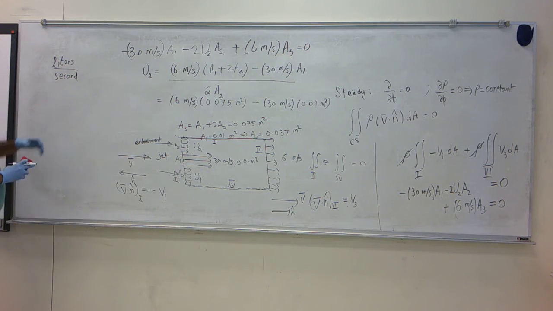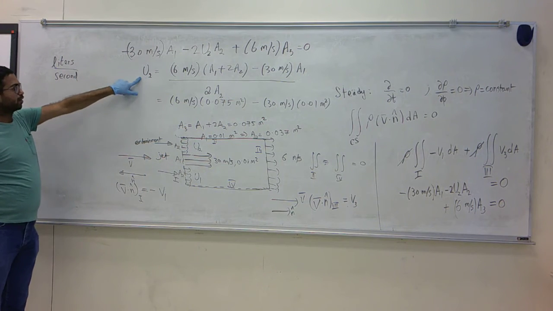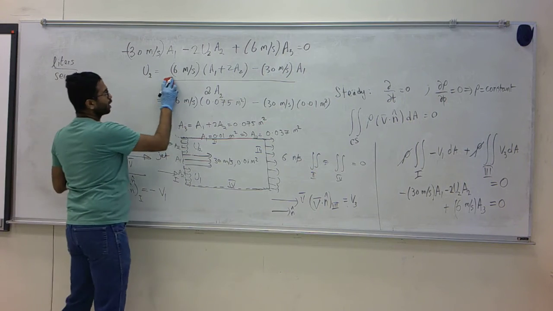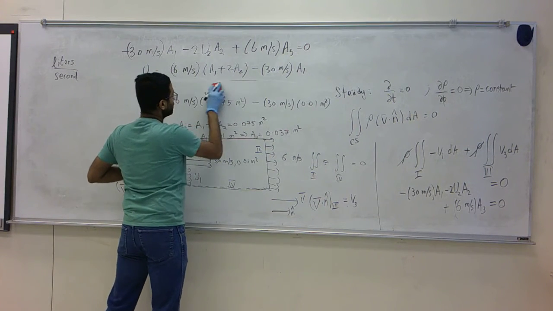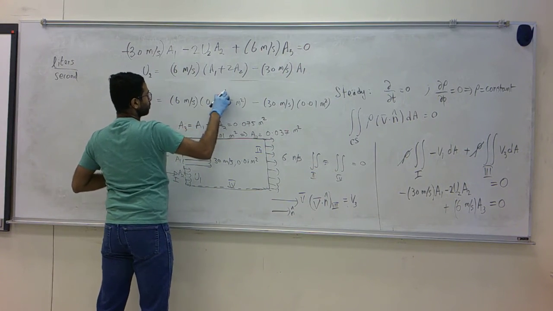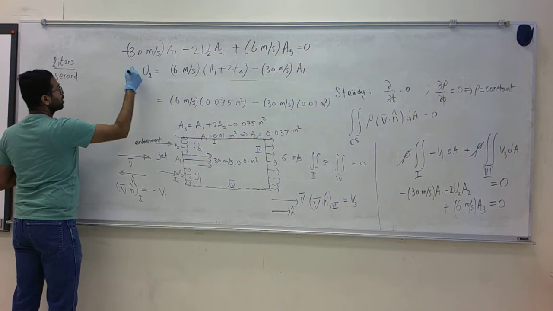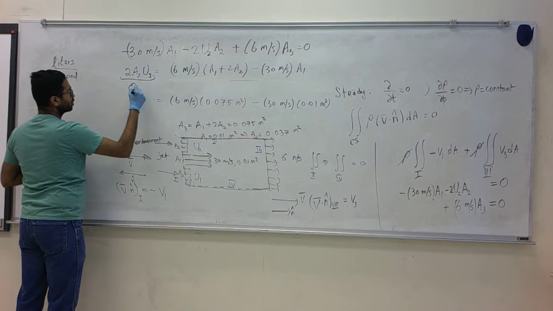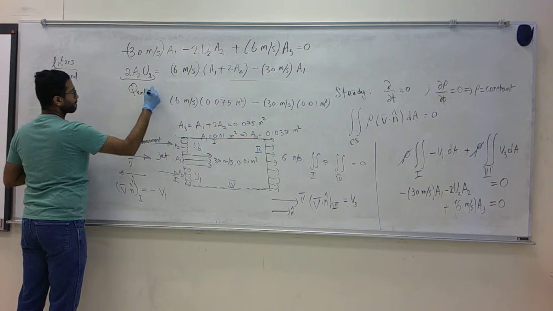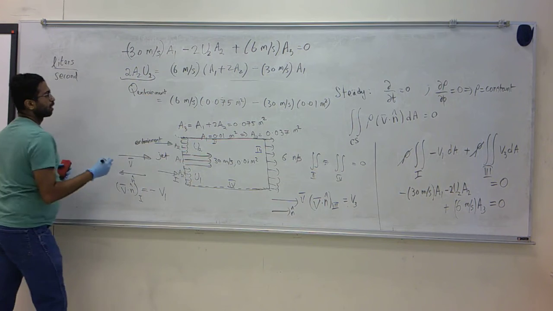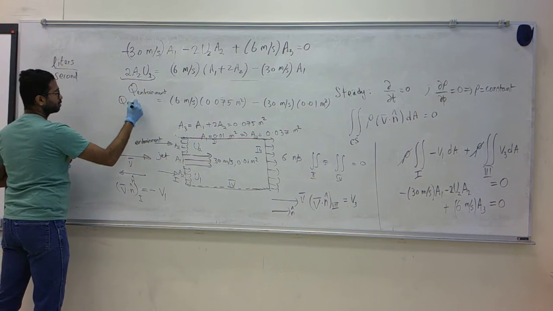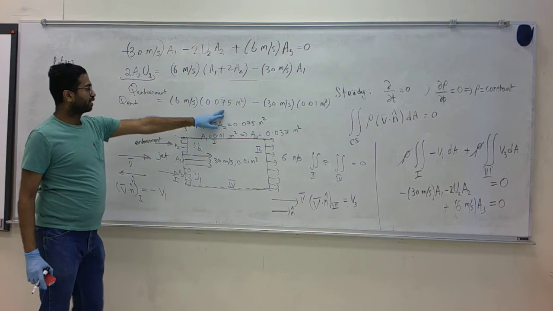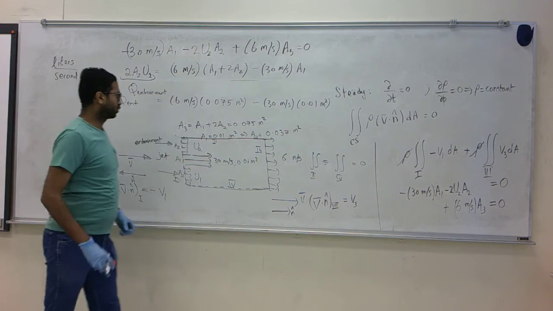I don't need it in meter per second. I don't need to know the velocity. I need to know the flow rate. So maybe it was wise to just leave this A2 times 2. We'll call this Q entrainment. Q entrainment is 6 times 0.075 minus 30 times 0.01.